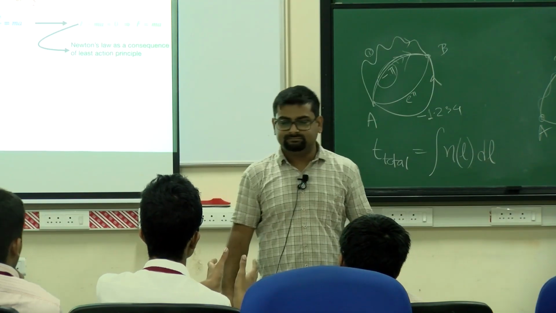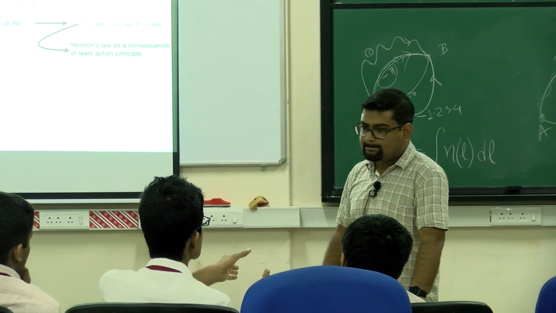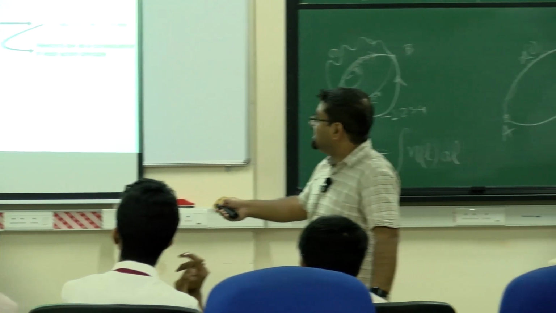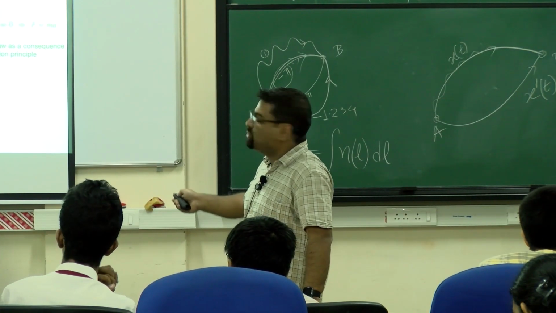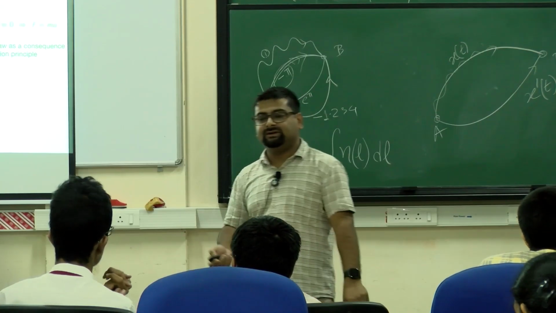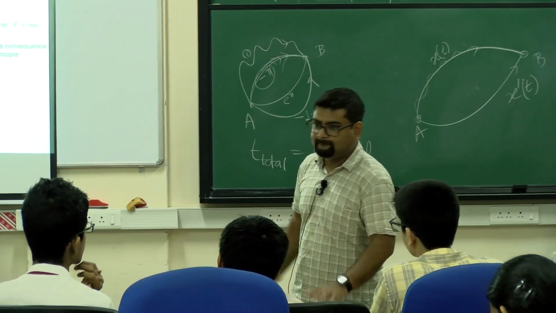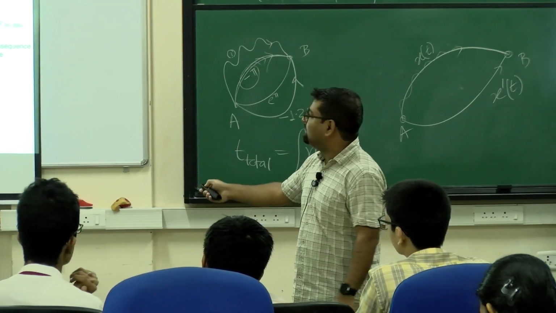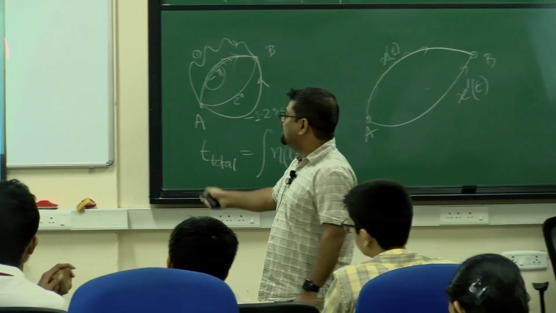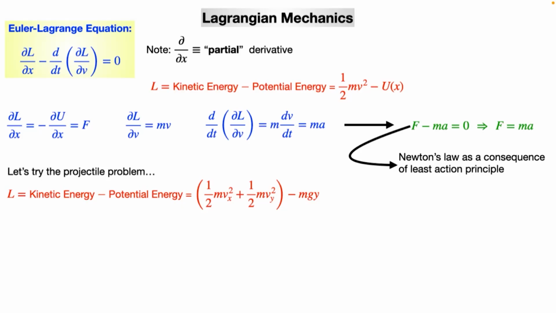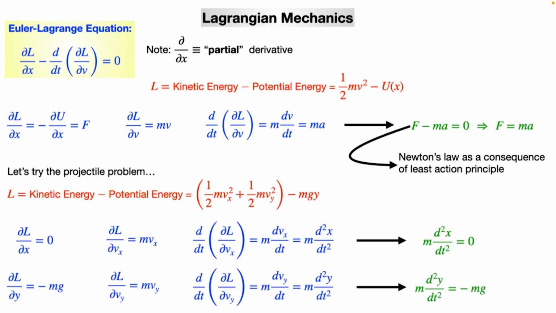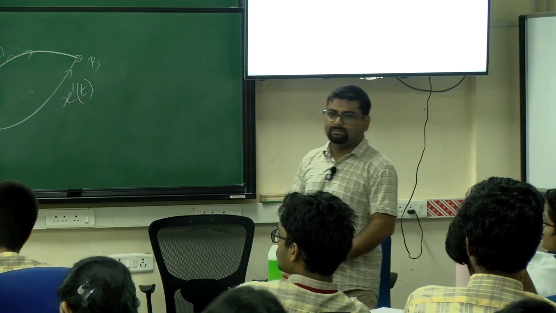Suppose we were able to express potential energy at a given point and also velocity. Then also in this term, there will be some u. So I am not assuming that; usually potential energy doesn't depend on the velocity. If it does depend, then this equation will remain valid. But from this consideration, we get Newton's law. And if you do that same thing for the projectile problem, you get the solution for the projectile. I think I will move on.